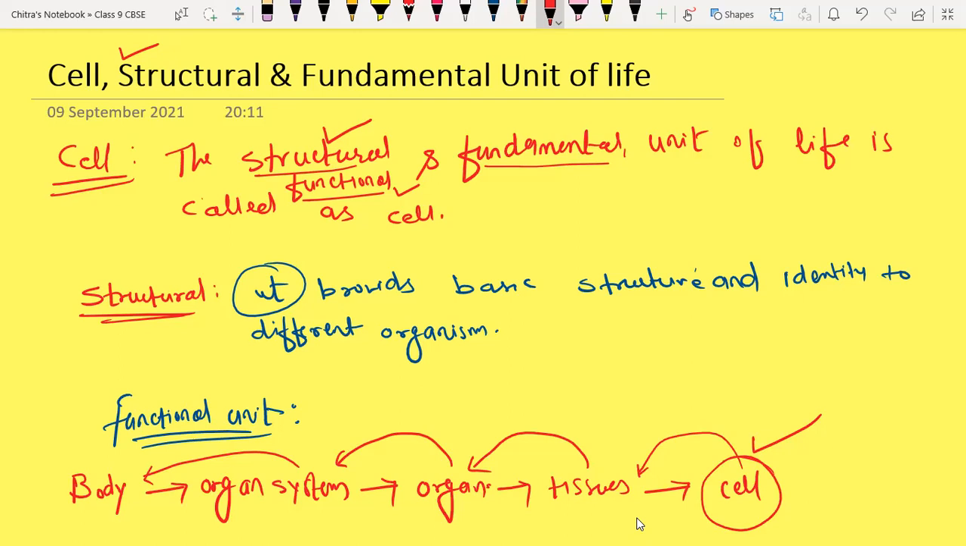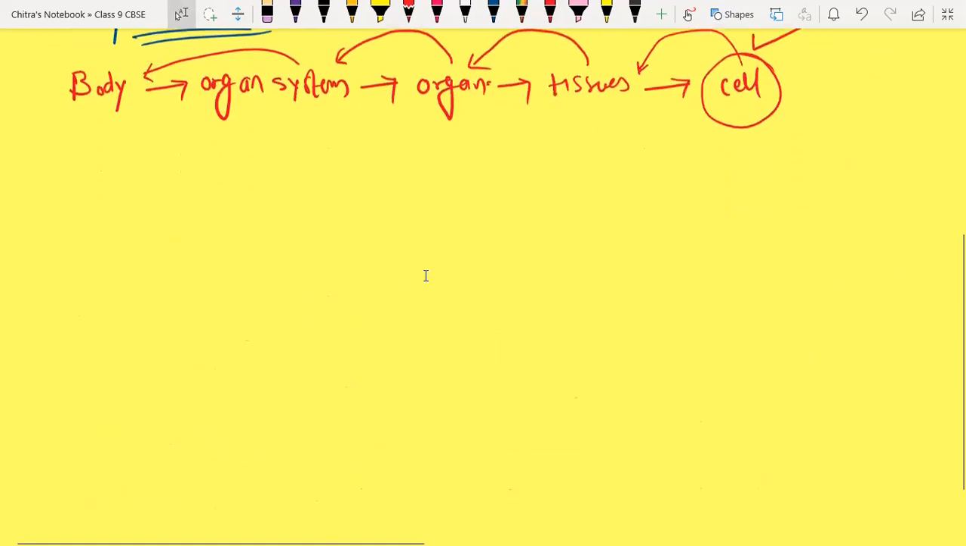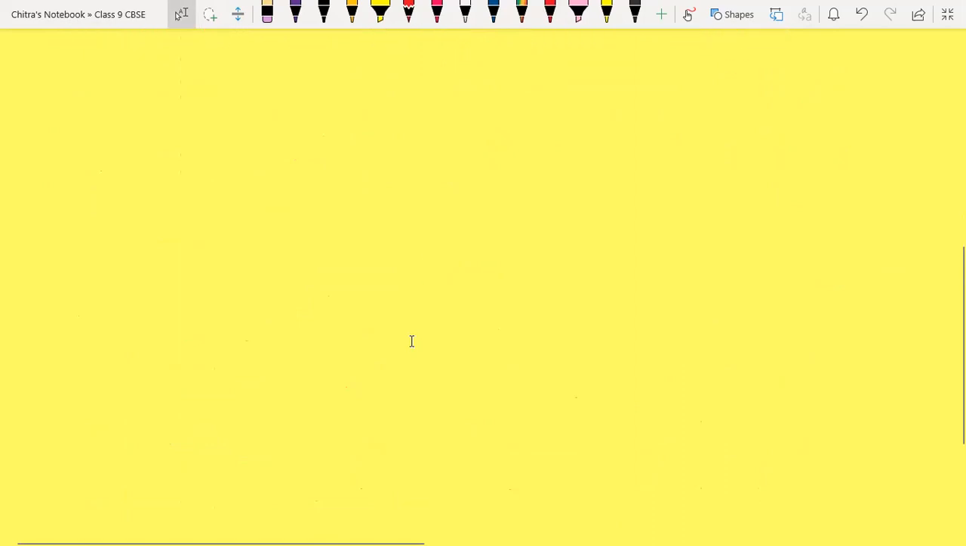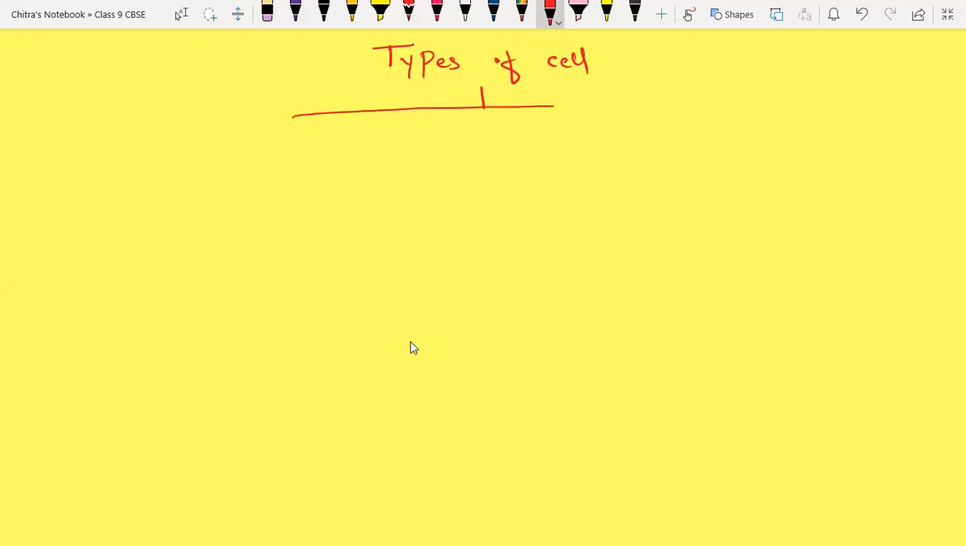Okay, so now we are going to understand the types of cell. Does anyone have any idea about types of cells? Sir, there are two types of cells. Unicellular and multicellular, sir. Sir, eukaryotes and prokaryotes. Yes, eukaryotic and prokaryotic cells. First we have the prokaryotic cell.